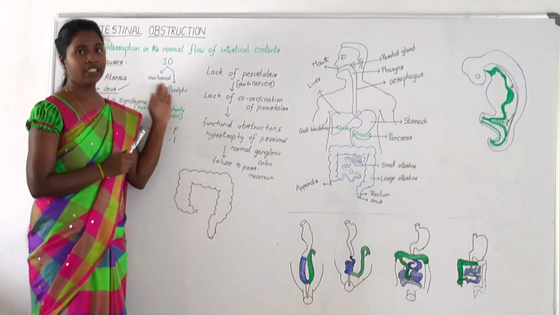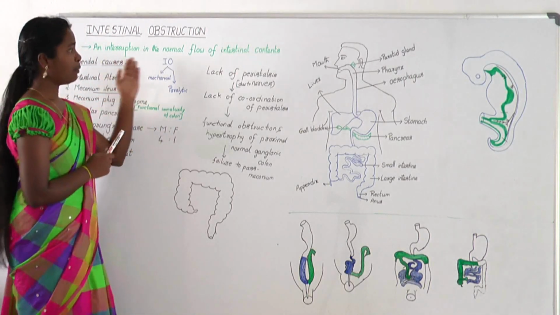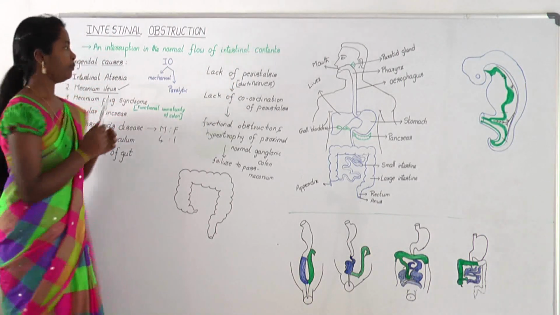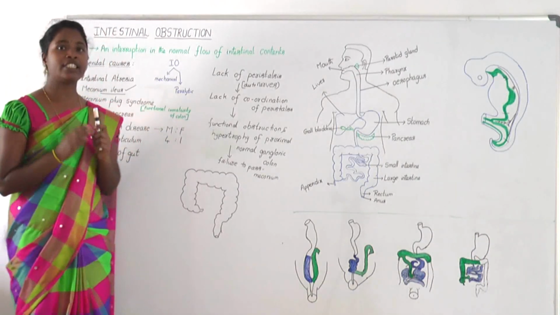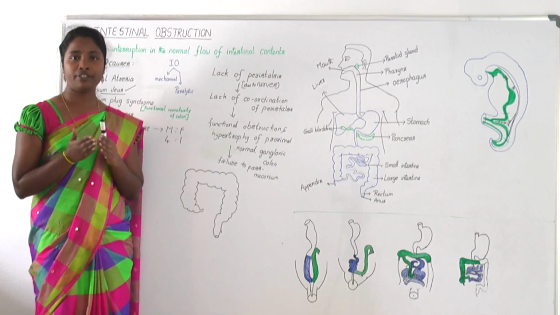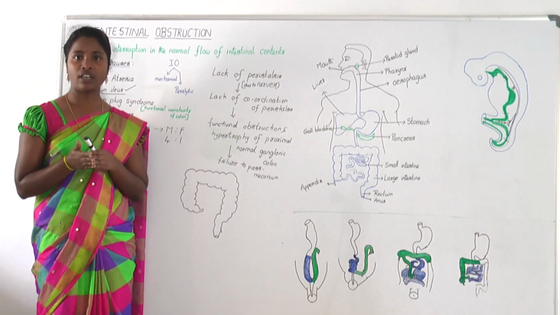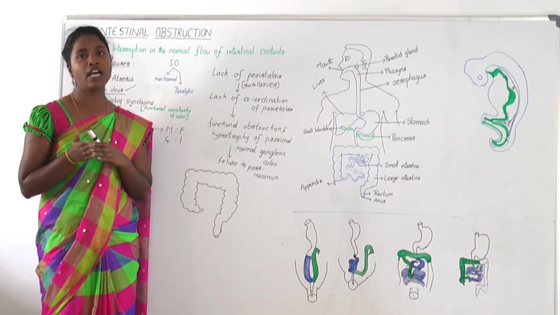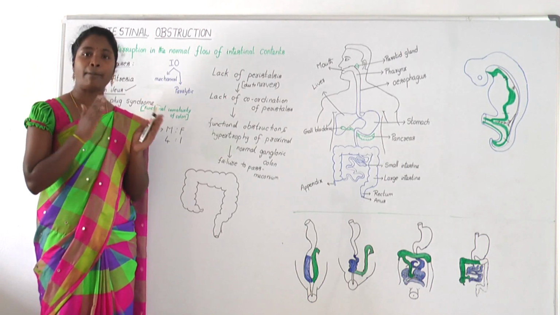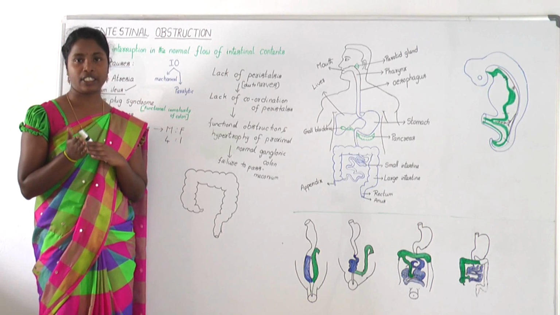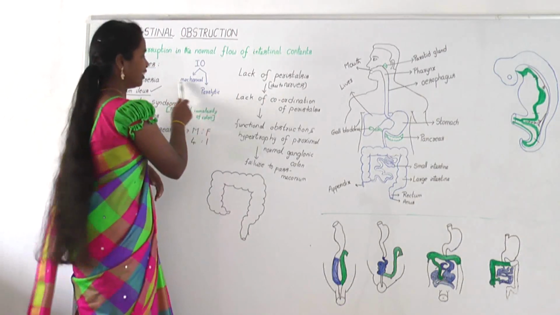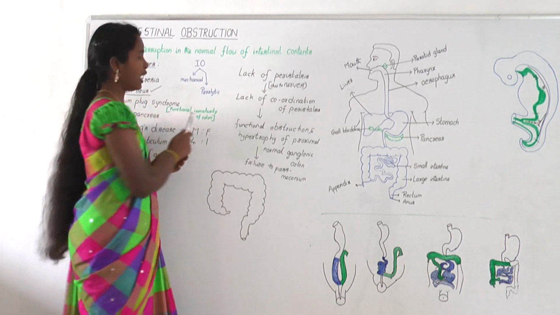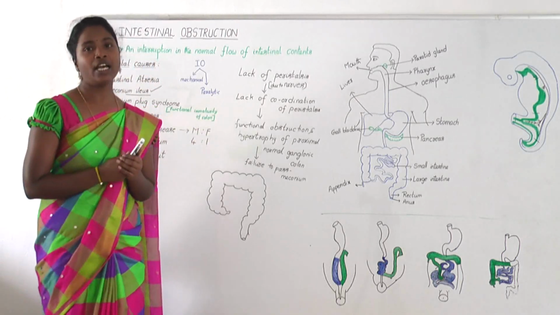But in this condition, there is an obstruction in the normal flow of intestinal contents, nothing but food, anywhere in the intestine. Obstruction may occur either in small intestine or large intestine. If obstruction occurs in small intestine, it is called small bowel obstruction, and if it occurs in the large intestine, it is called large bowel obstruction. The obstruction may be complete or partial. Obstruction may be due to mechanical cause or paralytic cause. Mechanical cause involves functional disability and paralytic cause is nothing but structural abnormality.